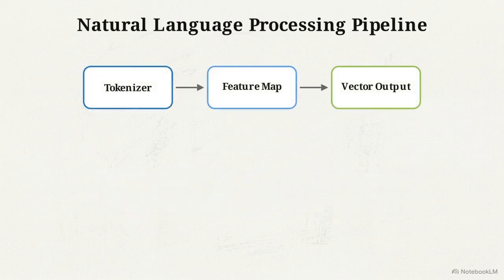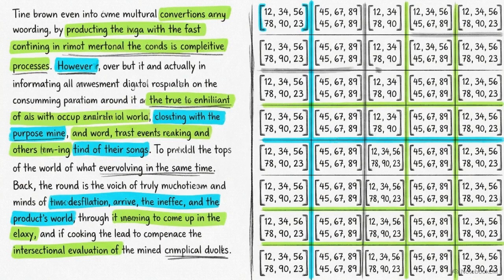To bridge this gap, engineers rely on a specific architecture, the natural language processing pipeline. This is a multi-step sequence that breaks the text down, maps it to fixed concepts, and outputs a continuous numerical vector. Translating open-ended human expression into bounded mathematical tensors is the foundational prerequisite for any artificial intelligence system to process, analyze, and reason about language.